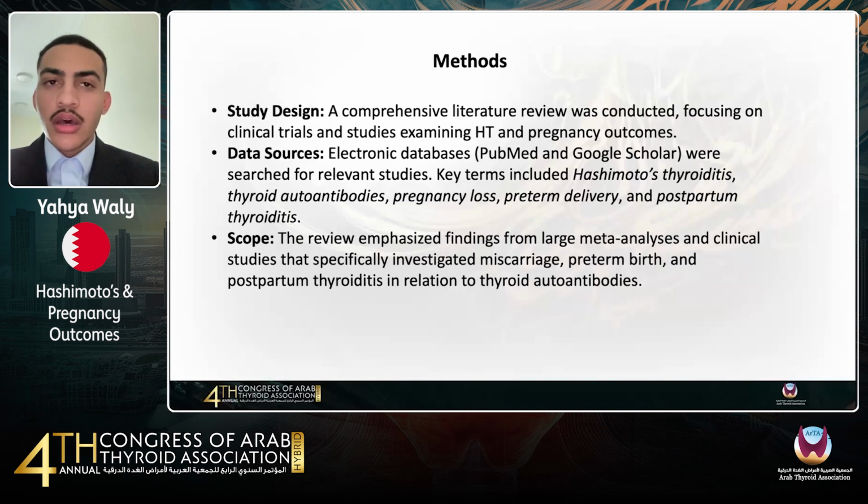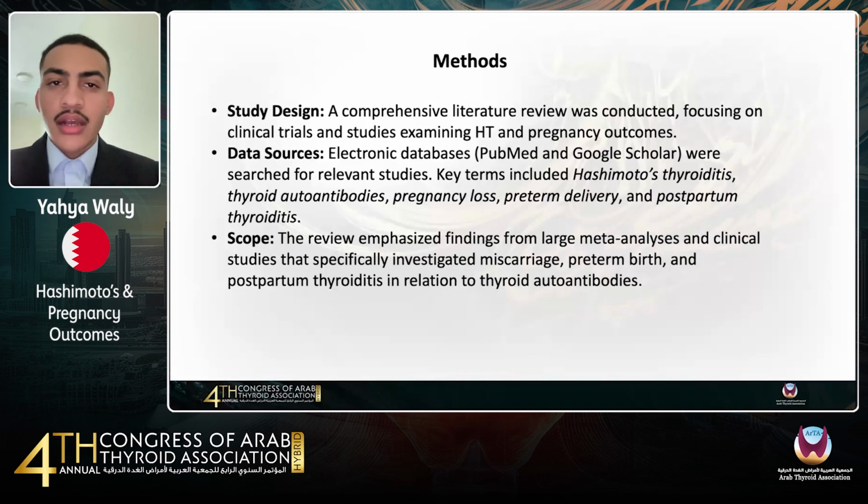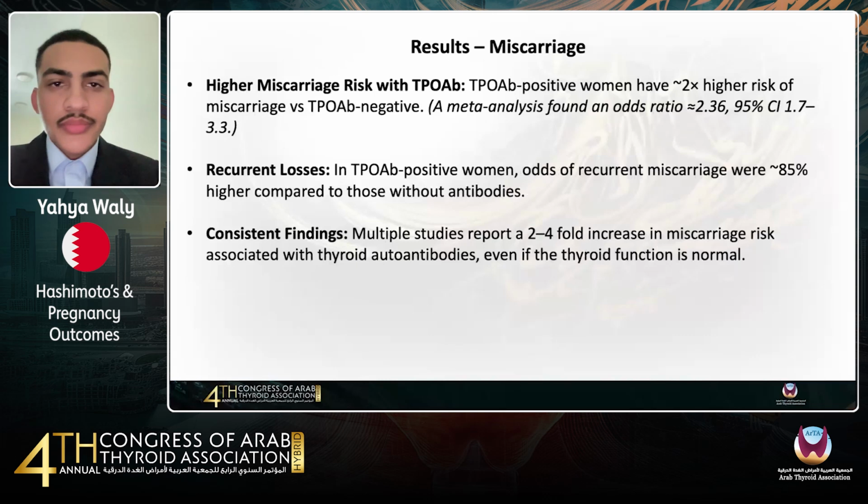Now, in terms of the methodology, what we ended up doing is a literature review, going and finding articles within different electronic databases such as PubMed and Google Scholar. And we used the key terms Hashimoto's thyroiditis, thyroid autoantibodies, pregnancy loss, preterm delivery, and postpartum thyroiditis. Now, this is all in the goal of tackling our objective.